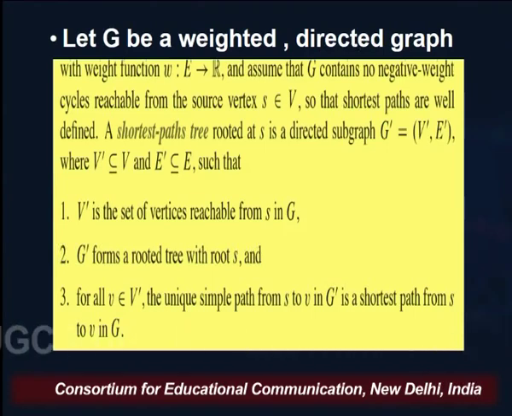So, we are going to define the shortest path tree in a similar manner. Shortest paths are well defined here, we have seen that.